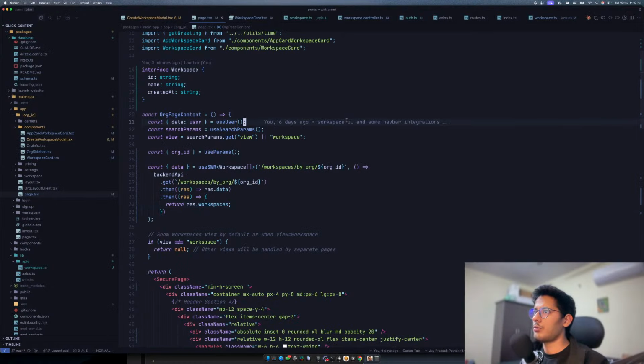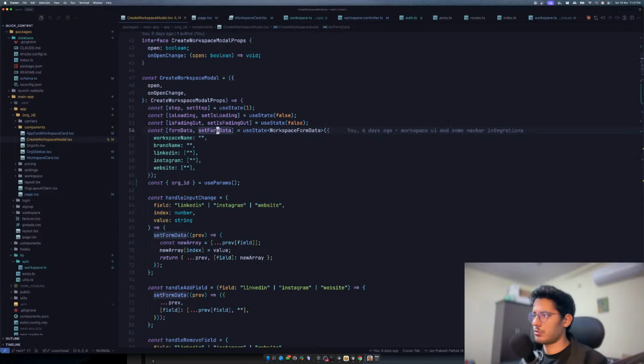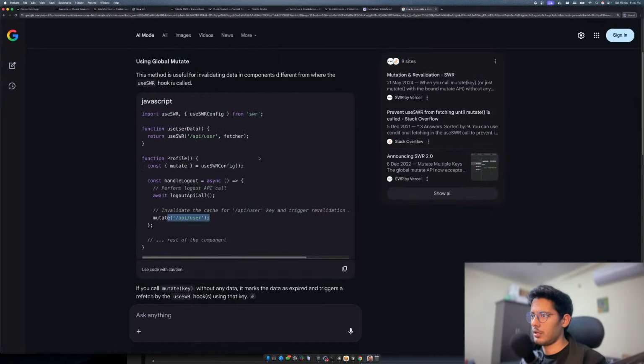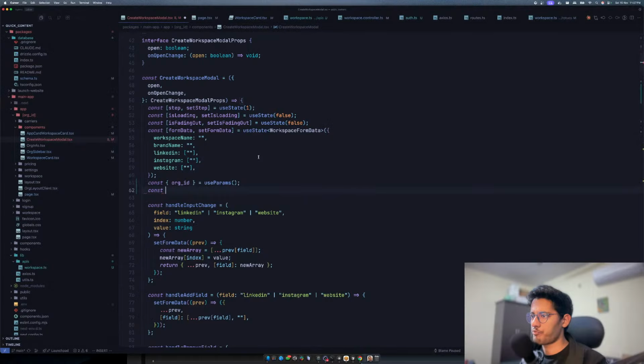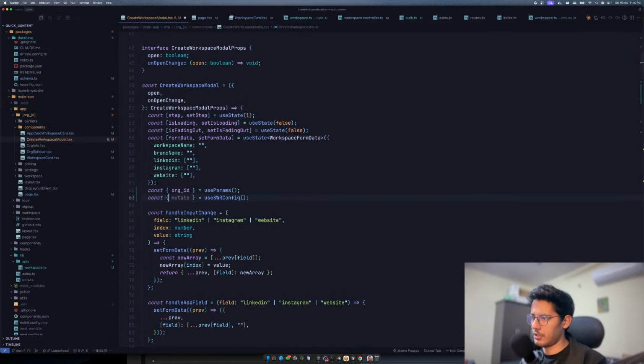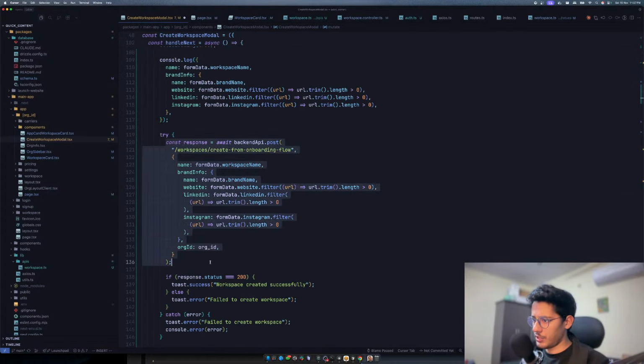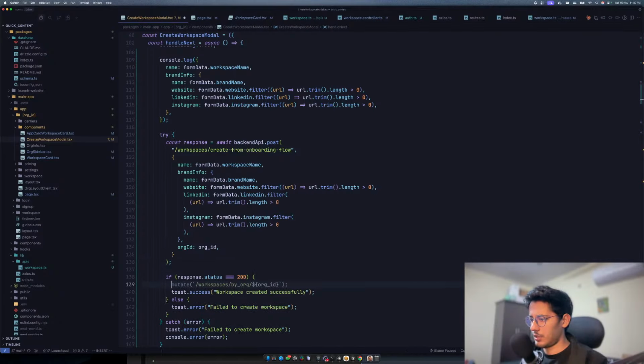We can go to create workspace modal, and we can create this somehow over here. We can say something like this, then use SWR config, and then we can say mutate, and after we are done with creation of this, if the status is 200, we can say mutate this.